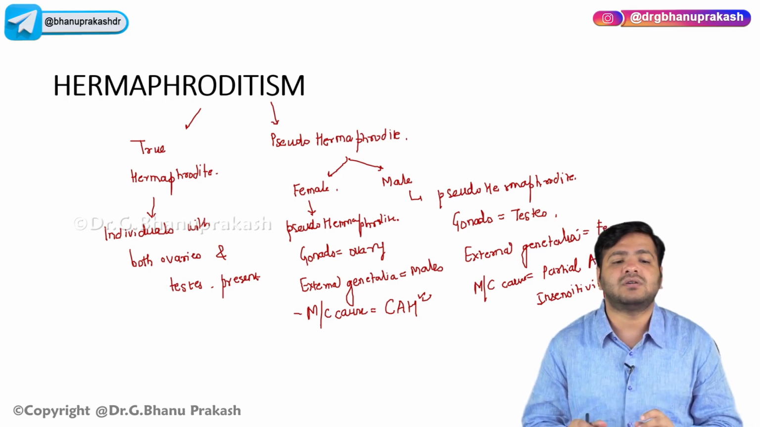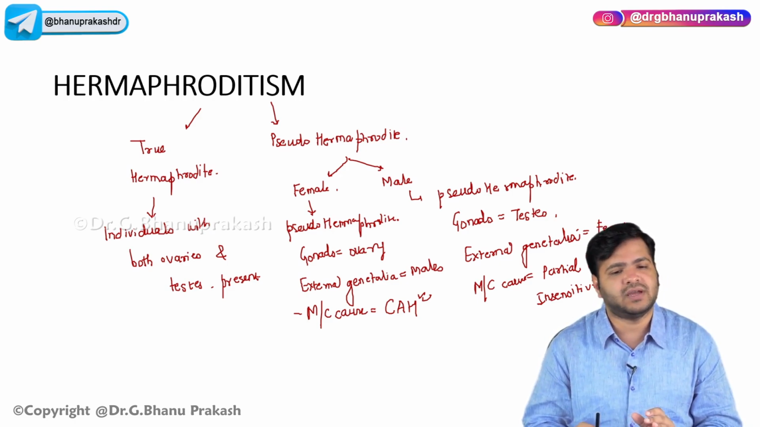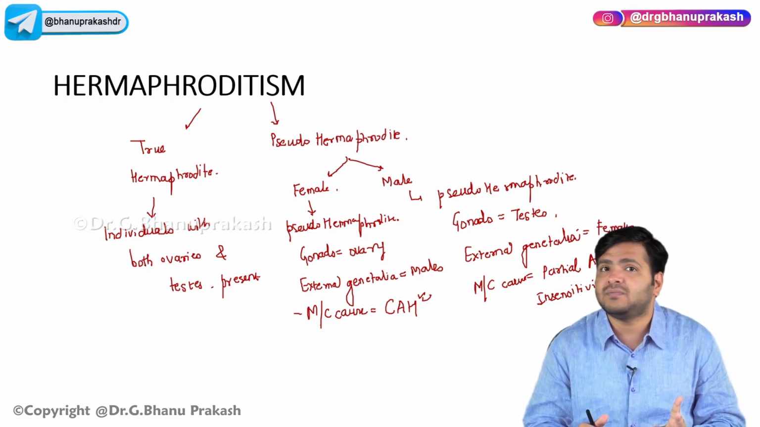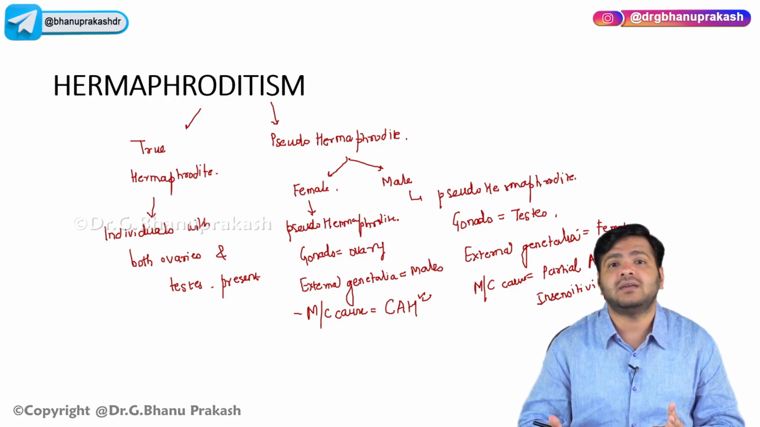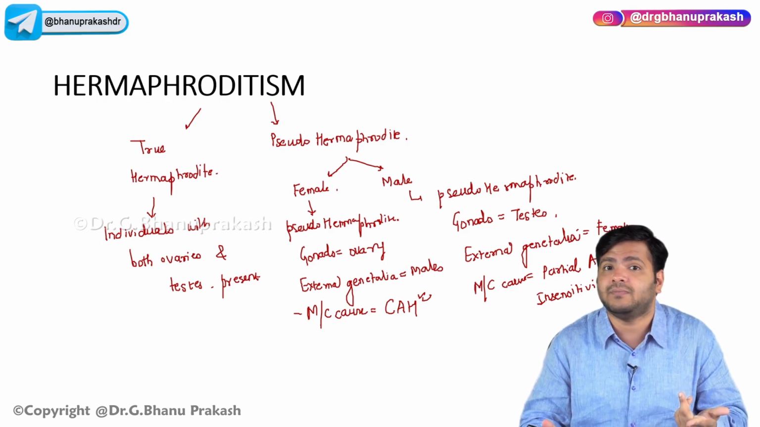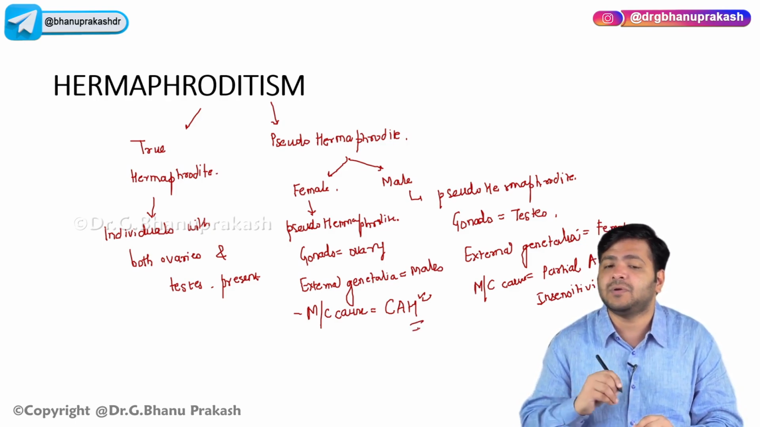So that was about hermaphroditism, the true hermaphrodite and the pseudohermaphrodite. True hermaphrodite means ovotestis: both ovary and testis will be present. Pseudohermaphrodite, in a female, the gonads will be ovaries, but the external genitalia look like male. And the most common cause here is congenital adrenal hyperplasia.